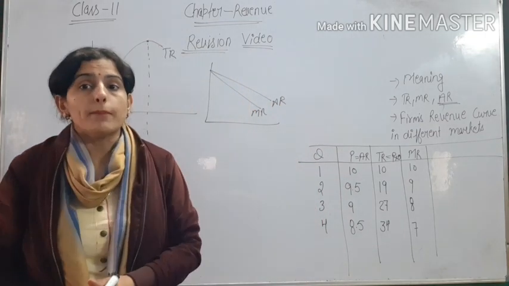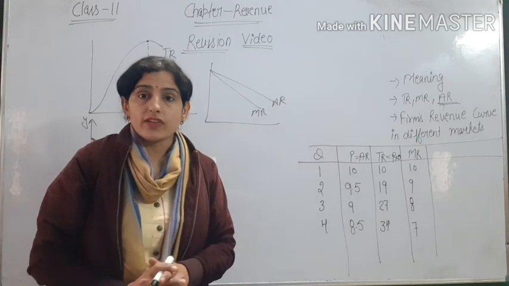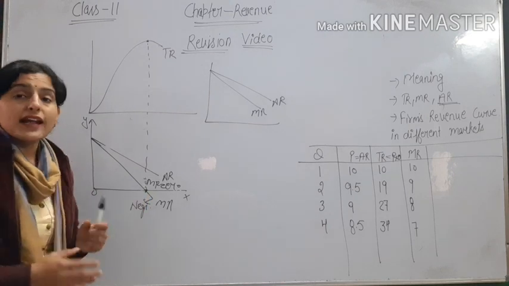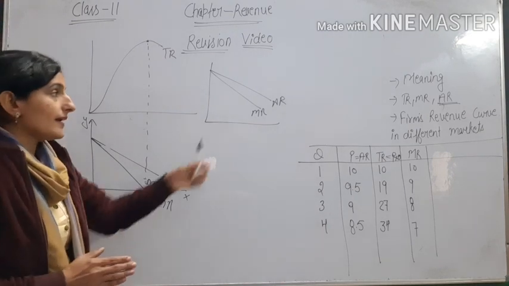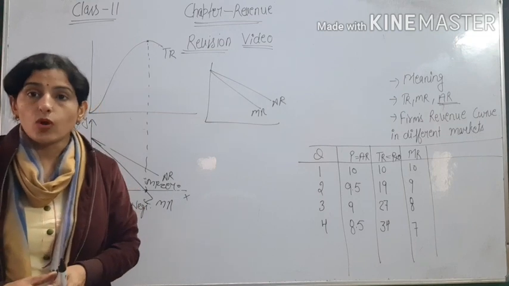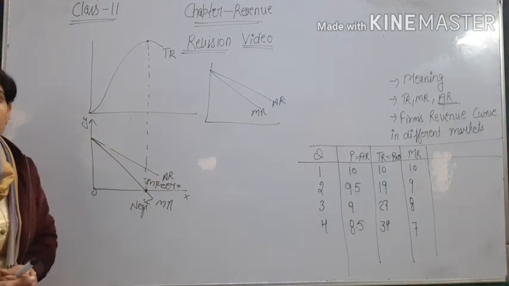As a monopoly example, we can say Railways of India. There is no substitute for railway, so it is a monopoly. So AR and MR are less elastic. Okay, but in the case of monopolistic competition, AR and MR are more elastic. Okay, so these are the curves of AR and MR.